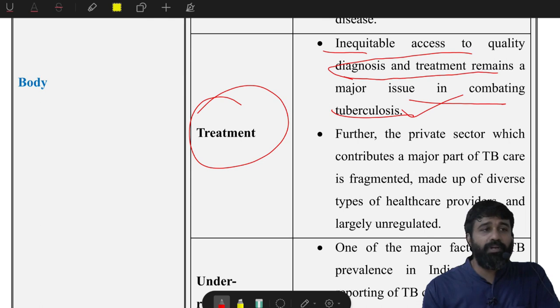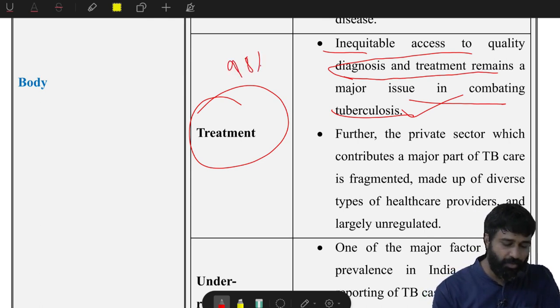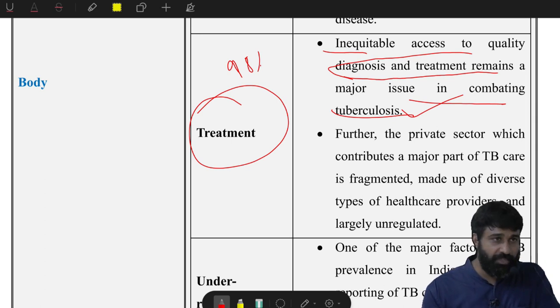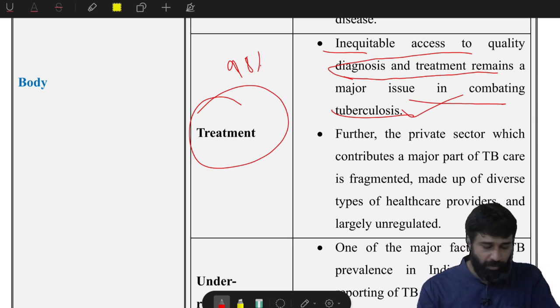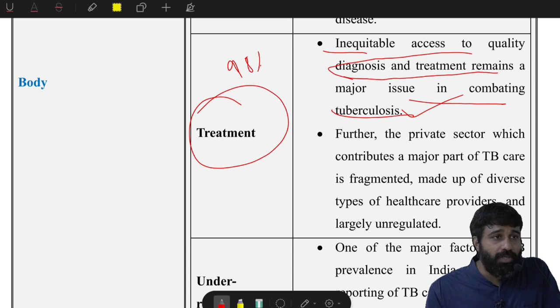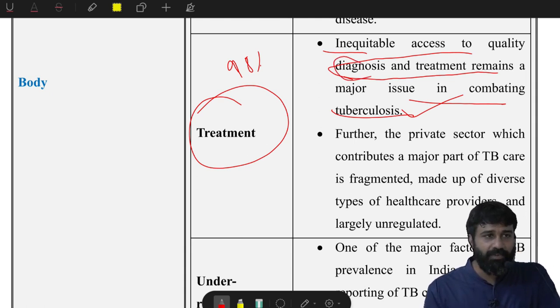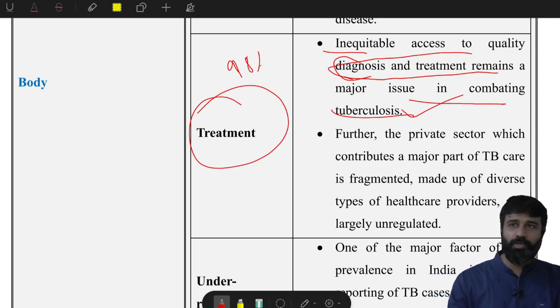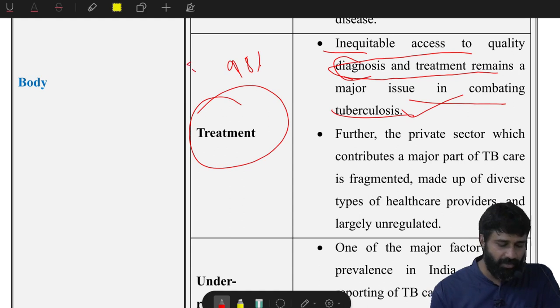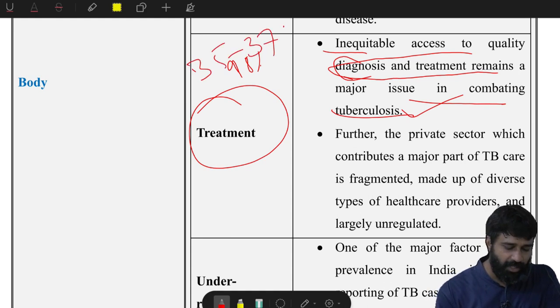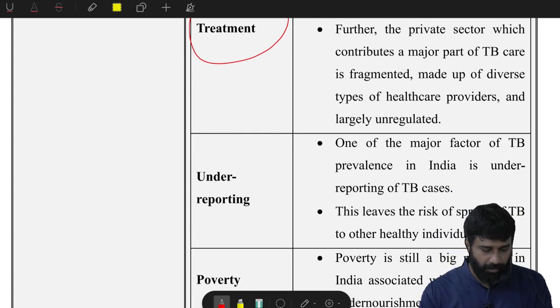Inequitable means more doctors are located in urban areas. Even 98% of the hospitals and the professionals are in urban areas. Therefore, there is no equitable access proportionate to the population. Only around 35 to 37% of the population is in urban areas now, but 98% of multi-specialty hospitals are located in urban areas. This is one of the problems, right?